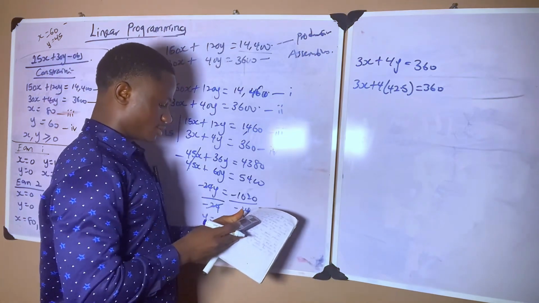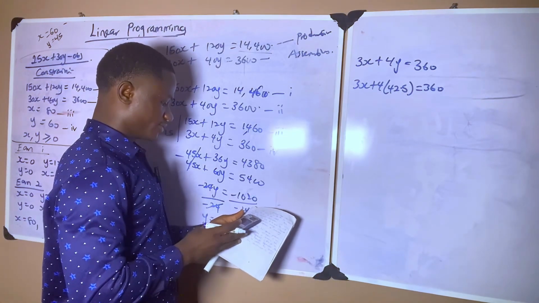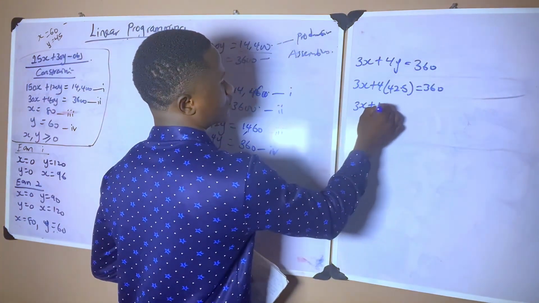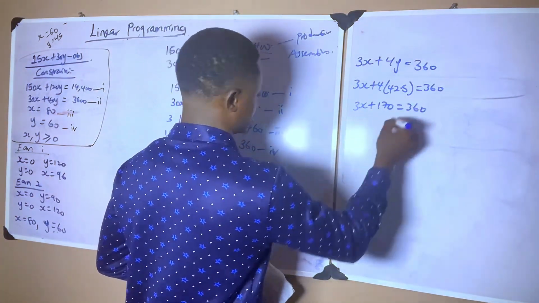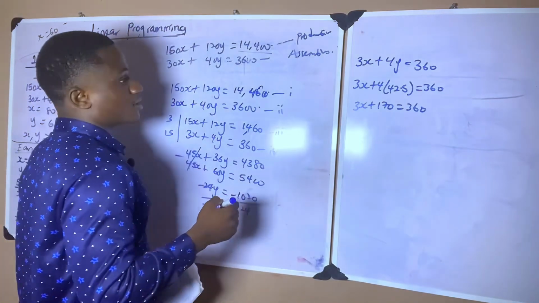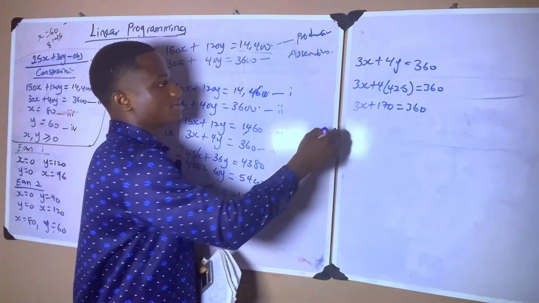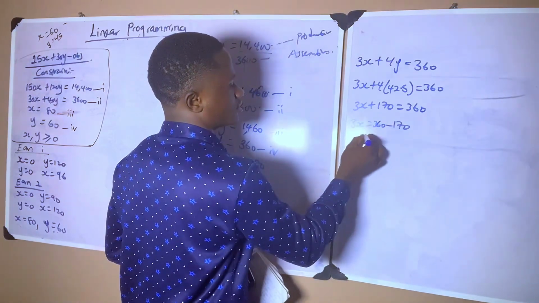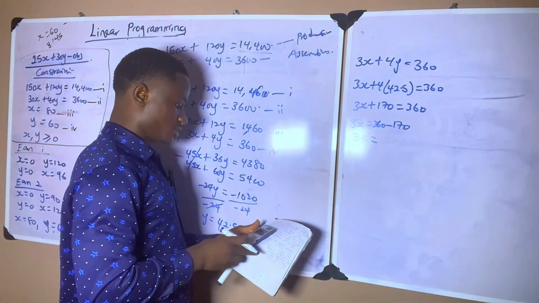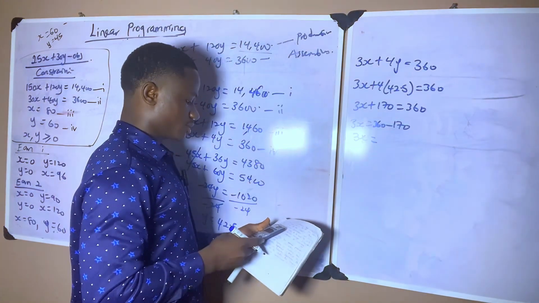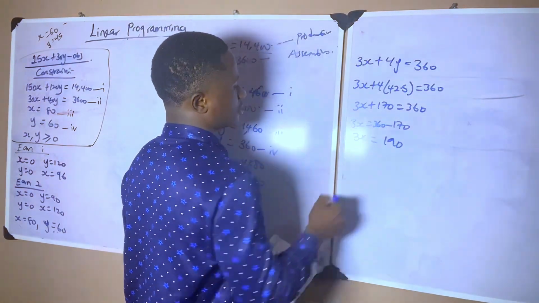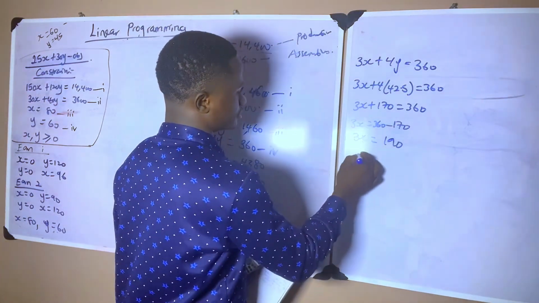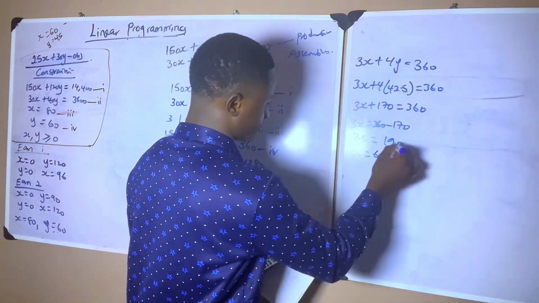So 4 times 42.5 gives me 170. So 3x plus 170 equals 360. In that situation, I'm going to collect like terms: 3x equals 360 minus 170, that gives me 190. So I divide both sides by 3, that gives me 63.3. x is equal to 63.3.